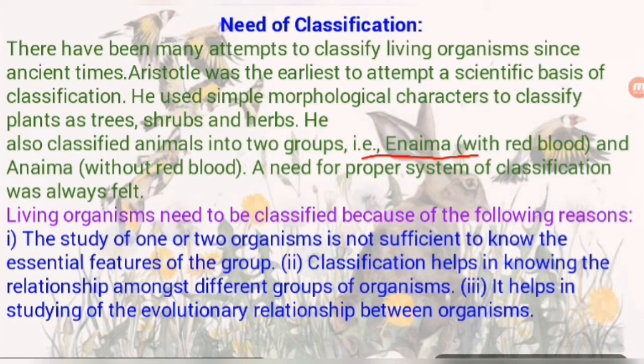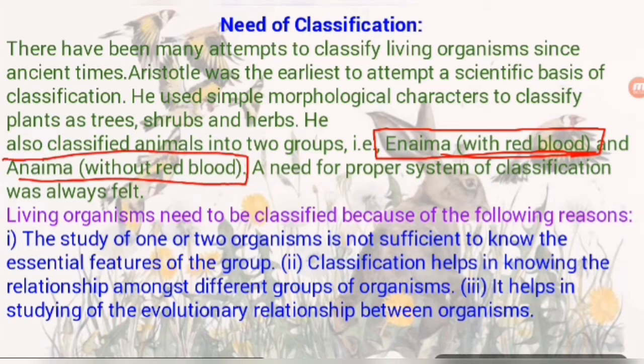Enaima and Anaima are the two categories given by Aristotle in the earliest classification. What is the basis of Enaima and Anaima? The living beings which have red blood are known as Enaima, the category containing red blood, and the other category of living beings which does not contain red blood is known as Anaima.